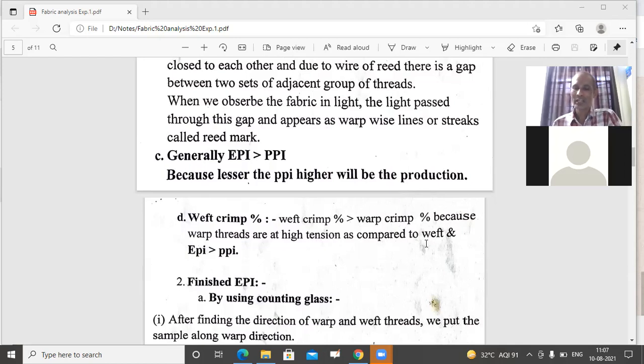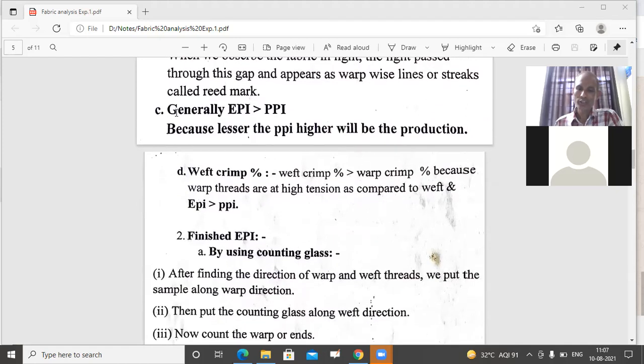Warp threads are highly tensioned so they cannot bend easily, but weft threads are at very low tension. They can bend very easily. So more interlacement or bending takes place with weft threads. That's why weft crimp percentage is higher than warp crimp percentage. So these are the 4 methods we generally use.